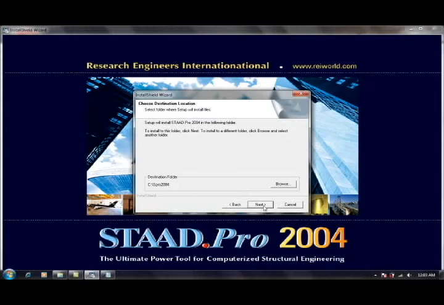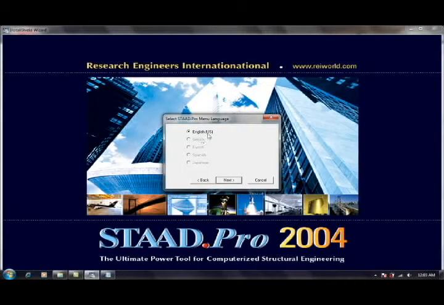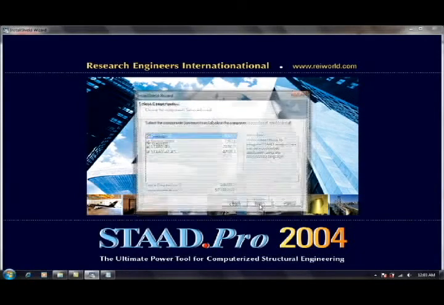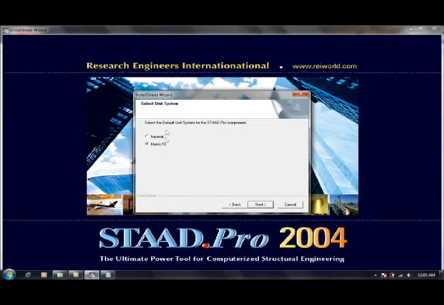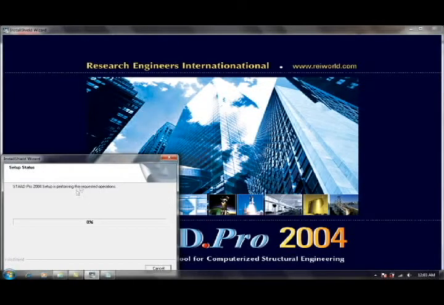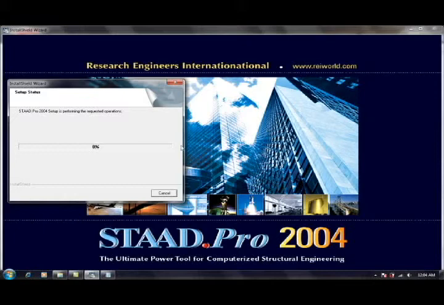Okay, now you can install like normal. Click next, English, next, and then just take the normal way, next, and for both you choose metric, next. Now just wait for a while until the installation is done.